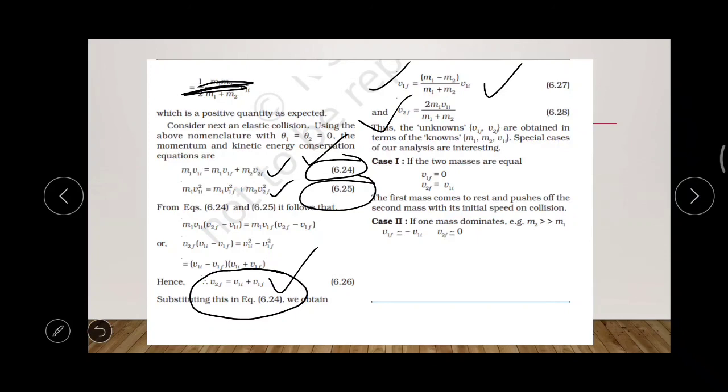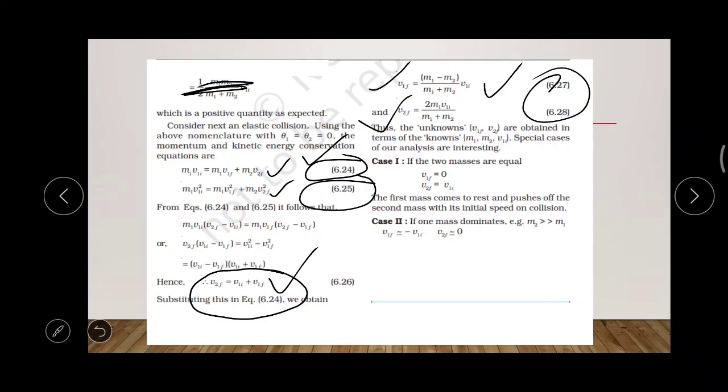So there are two cases. If the two masses are equal, then v1f will become 0 and v2f will become v1i. You can substitute the masses: m1 and m2 you take as m, then substitute those values in 6.27 and 6.28. Then you can see the v1f value will become 0, since m minus m is 0 in the numerator. And v2f, that is 2 m1 v1i divided by m1 plus m2, becomes 2m divided by m plus m, that is 2m. The 2m will cancel, and v2f will be equal to v1i.